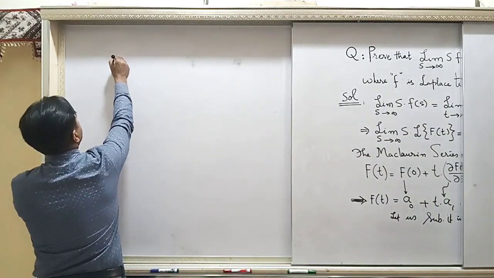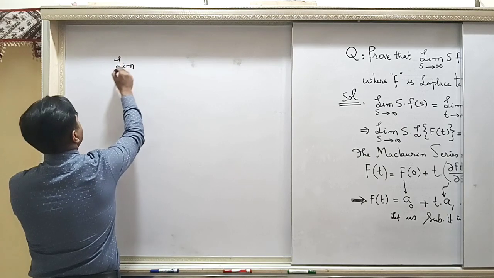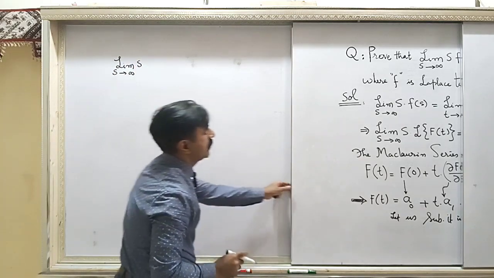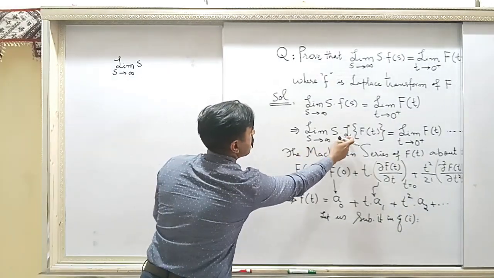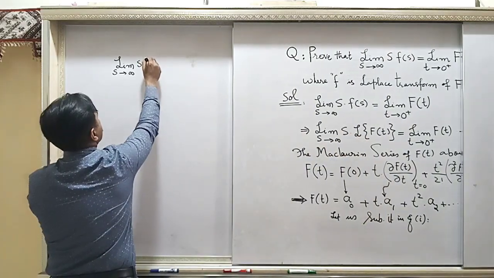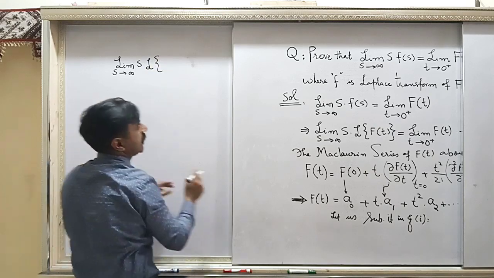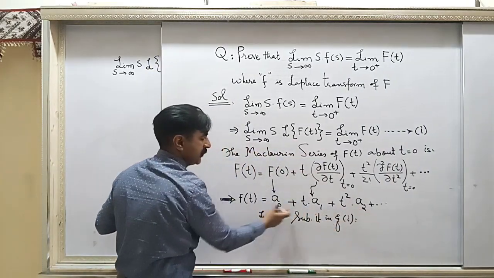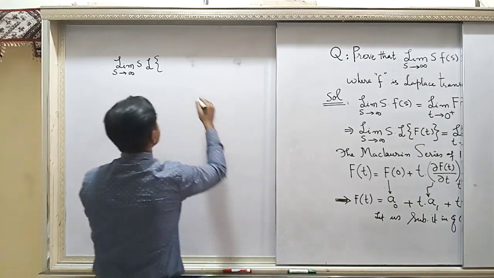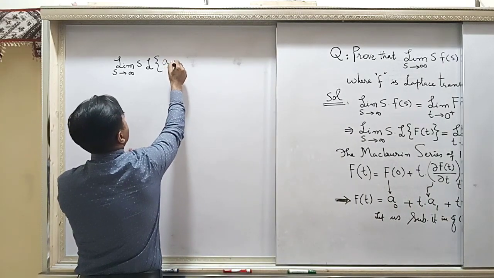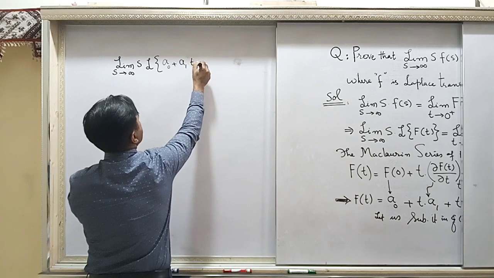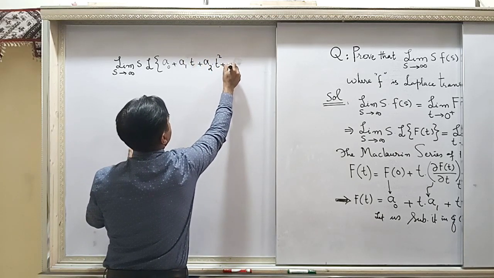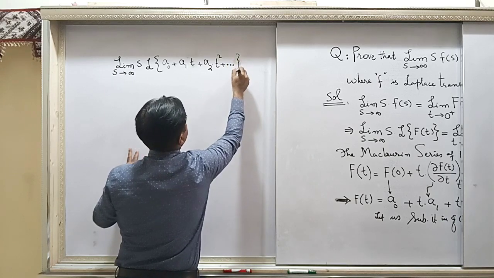Limit s approaches infinity of s times the Laplace transform operator, curly bracket, and F(t) should be this power series: a naught plus a1 t plus a2 t square plus dot dot dot, so on.